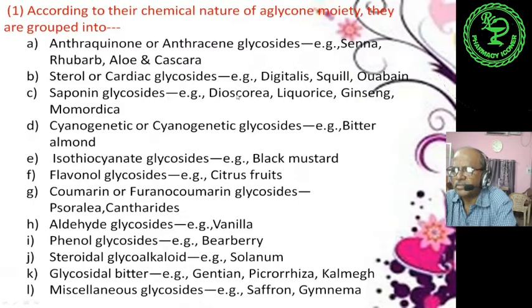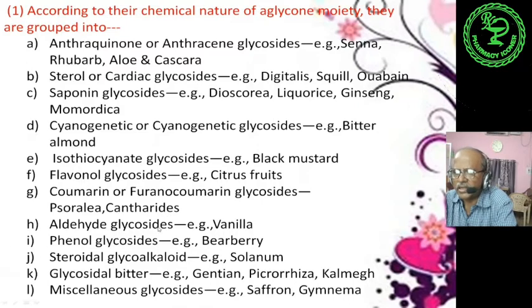Number 3 is saponin glycosides, as for example Dioscorea, licorice, ginseng and momordica. Number 4, cyanogenetic glycosides, as for example bitter almond. Number 5, isothiocyanate glycoside, for example black mustard. Flavonol glycosides: these are all citrus fruits. Coumarin or furanocoumarin glycosides, for example Psoralea and cantharides.